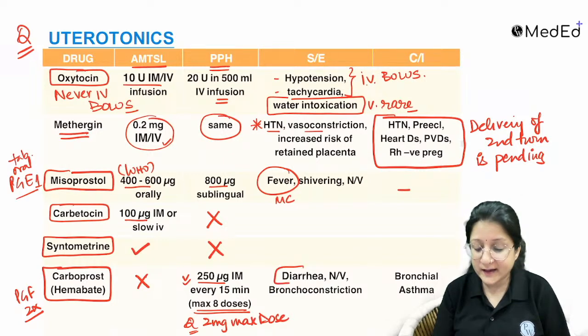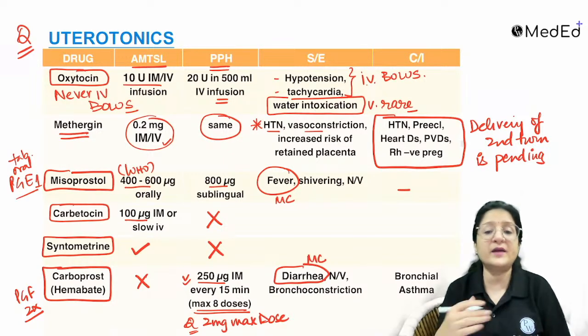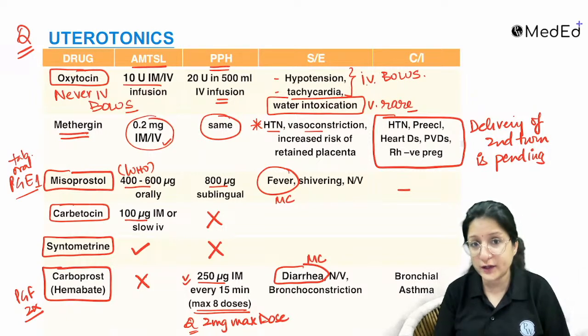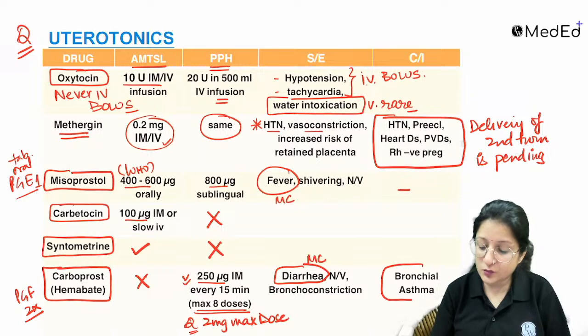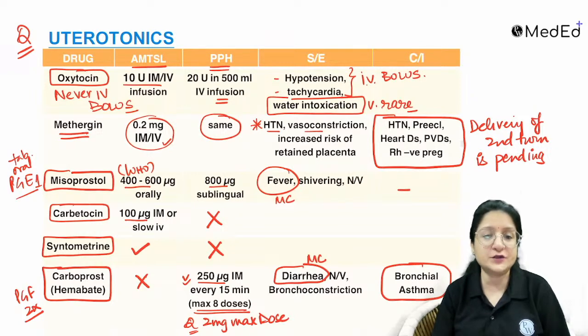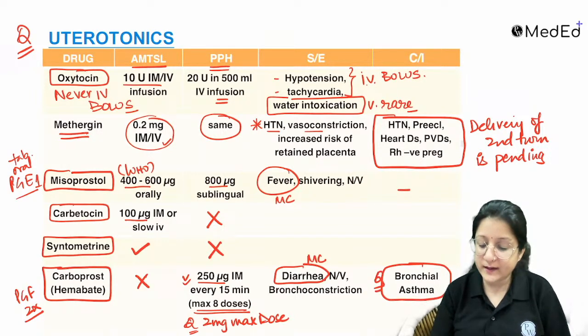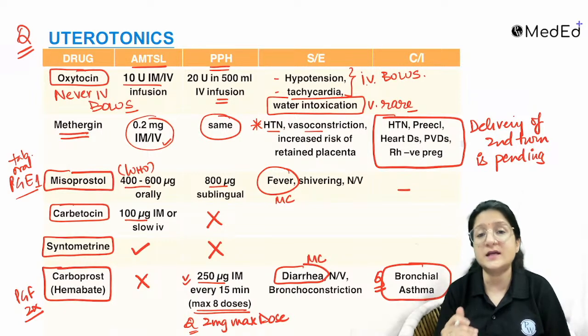Side effects, diarrhea is the most common side effect. Apart from that, nausea, vomiting, and bronchoconstriction. And remember, very, very important point for MCQ, they ask you what is the absolute contraindication, and that is bronchial asthma. This is one condition where carboprost is not used. That's a very, very important point.